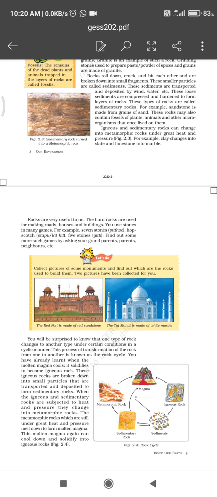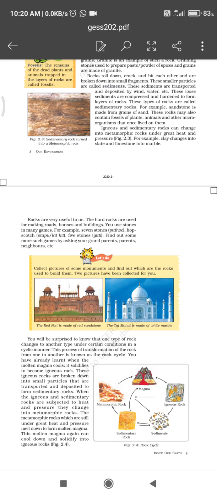Rocks contain different minerals. So what are minerals? Minerals are naturally occurring substances, and each mineral has its definite properties, definite chemical compositions. Minerals are very useful to us.